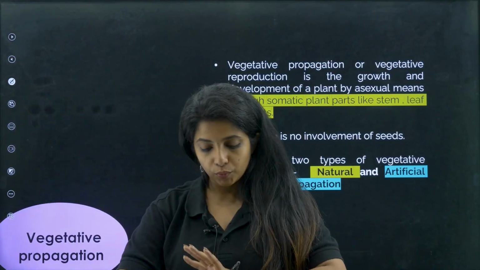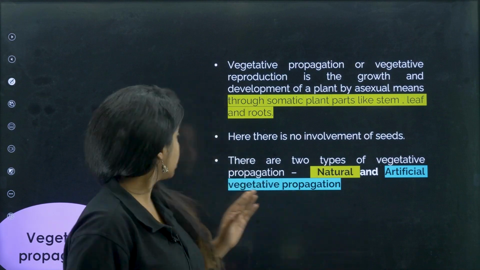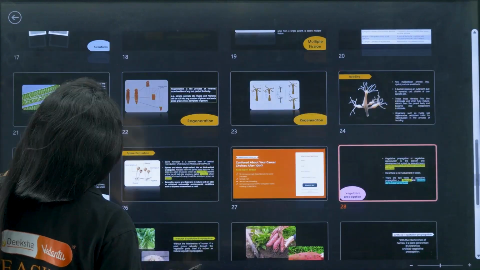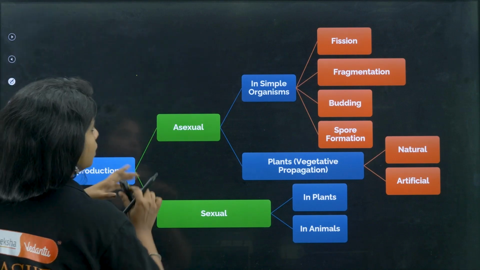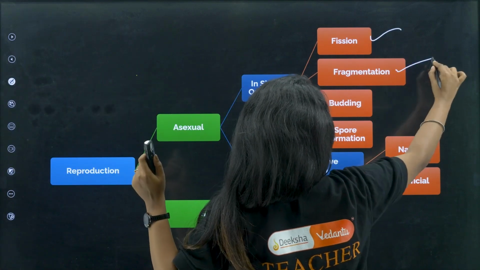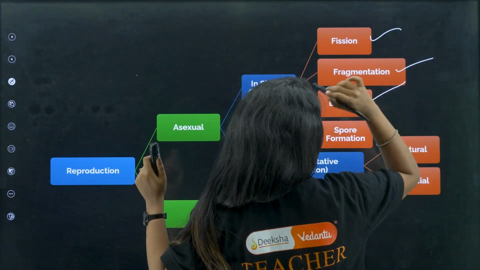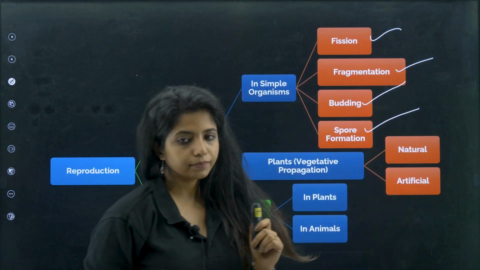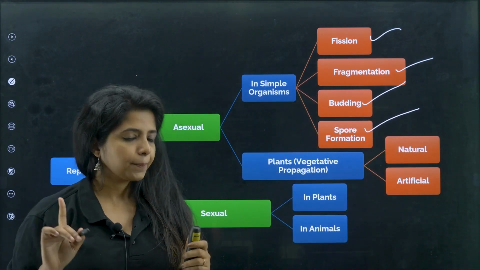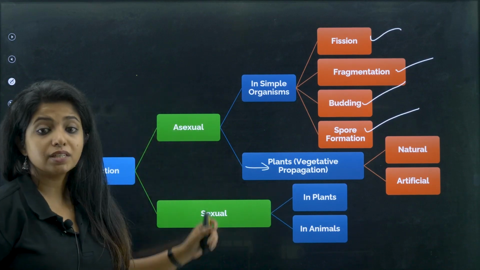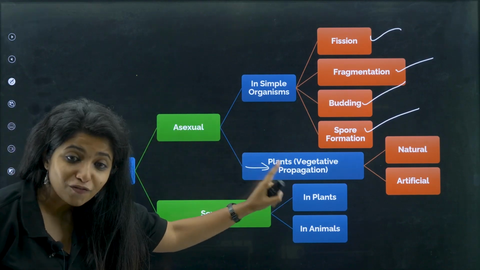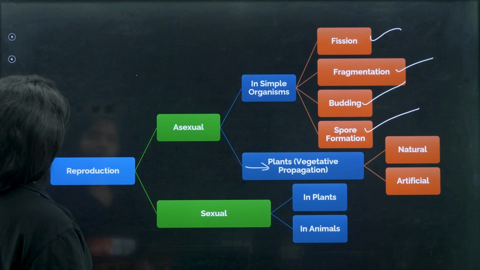Now, everything that we studied over here is done. So let's go back and put a tick mark over here. What all we covered, let's have a tick mark. Fission is done, fragmentation is done, think of the examples that I taught. Budding is done, spore formation is done. Cool, okay, chalo. Now we are going to talk about plants' vegetative propagation, that is asexual reproduction in the case of plants, my dear children.